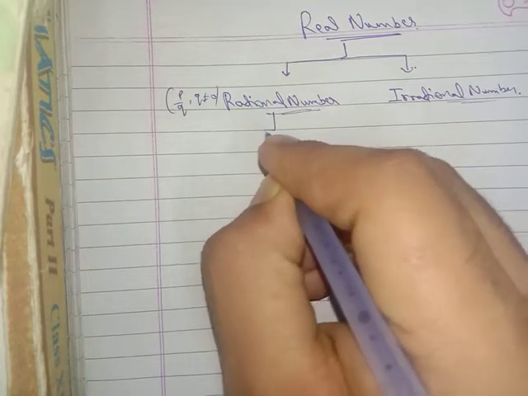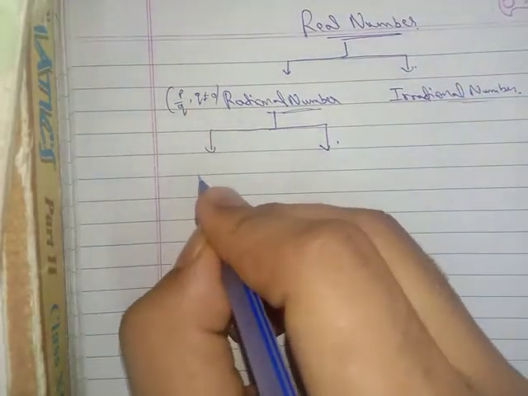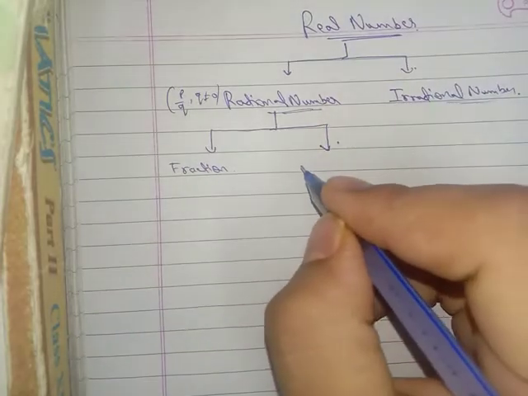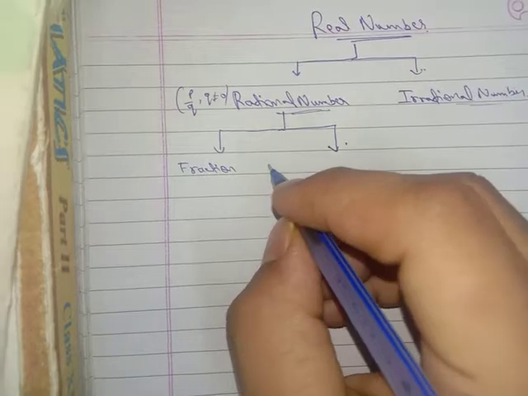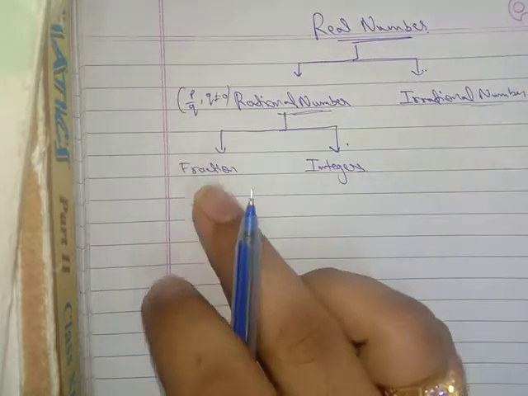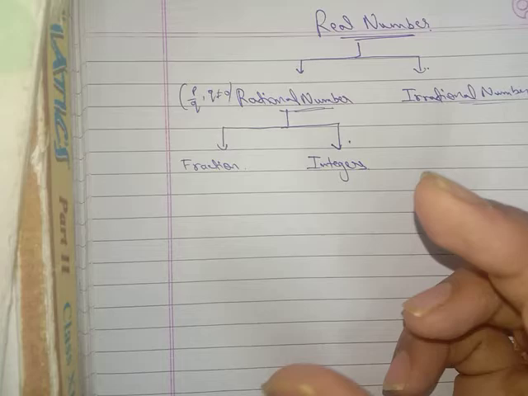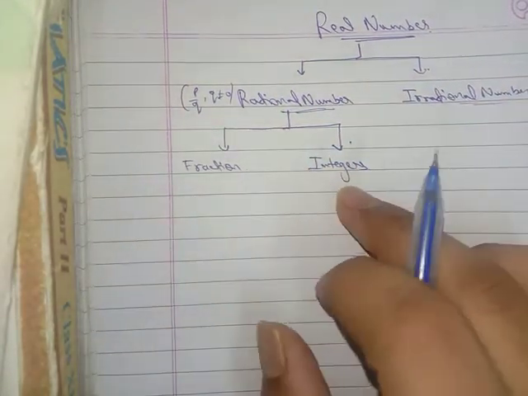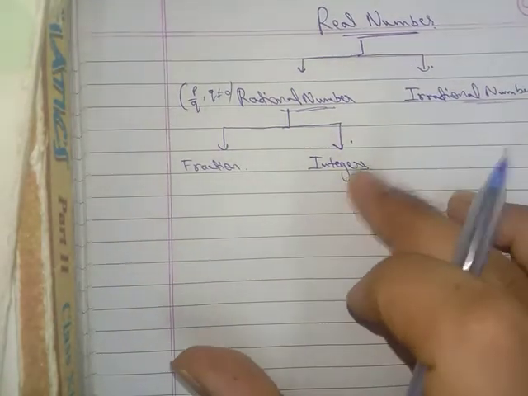Now we go to the rational numbers. The rational numbers have types. First one is the fraction, and here we have integers. First one fraction, second one integers. I think you all know what fractions are, in the form of p upon q, s upon r, z upon t. All these are fractions, and integers are the combination of negative and positive numbers. They are called integers.